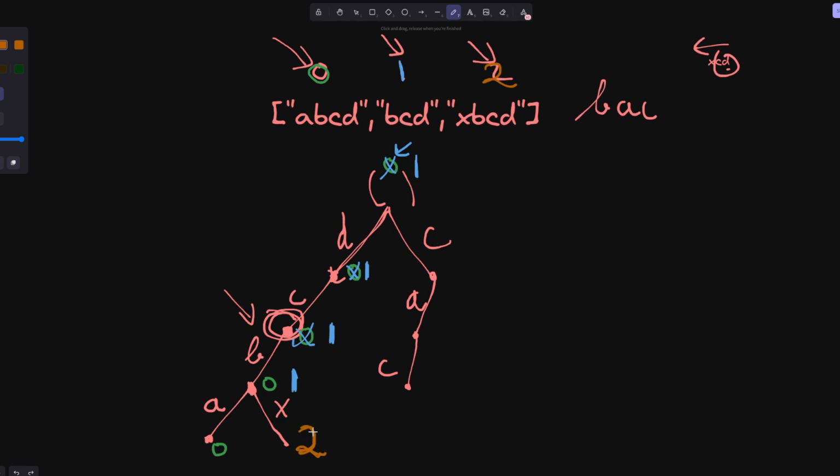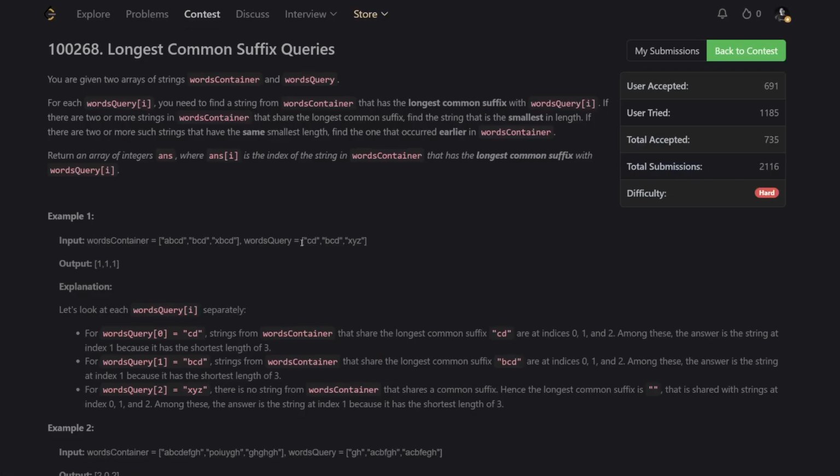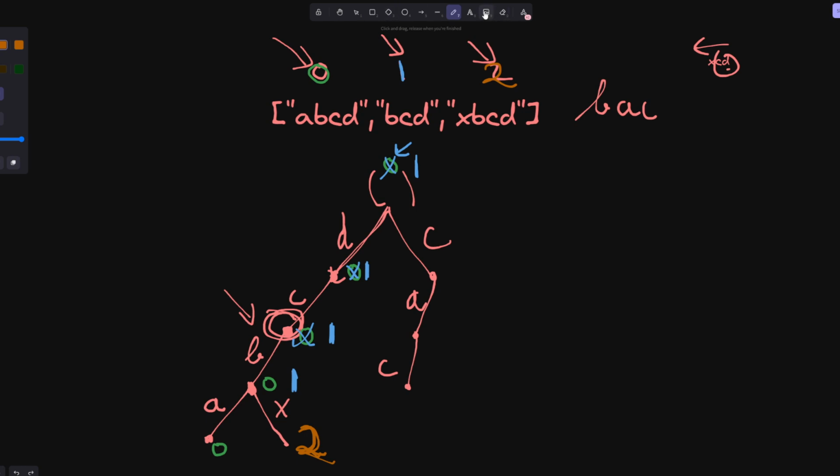So you literally just need to, so now that you built the tree, you notice that you literally just need to traverse the tree and then return the answer. So let's just see this in action by pasting a few queries here. So here we have C, D, so we walk D and C. DC we return 1. Now BCD, so D, C, B you also return 1.